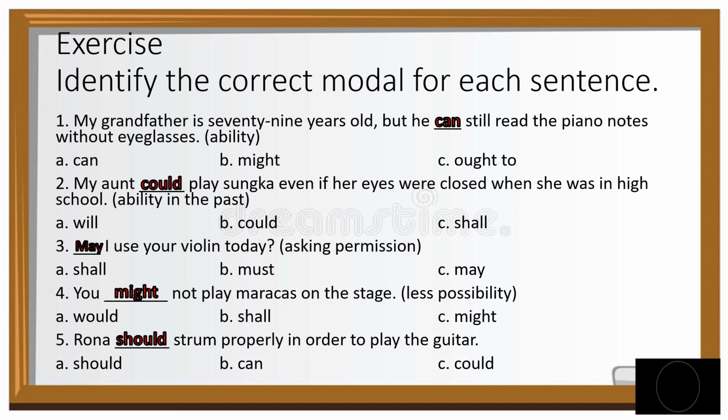Number 2. My aunt could play sungka even if her eyes were closed when she was in high school. Number 3. May I use your violin today? Number 4. You might not play maracas on the stage. And number 5. Rona should strum properly in order to play the guitar.